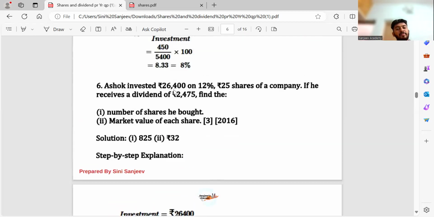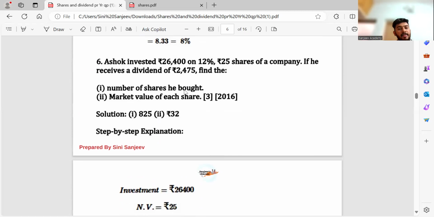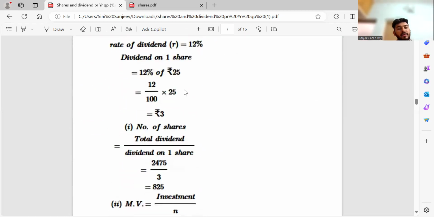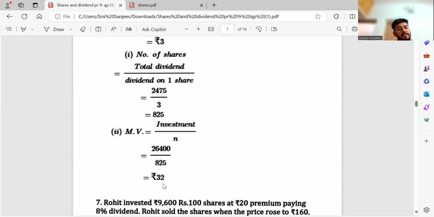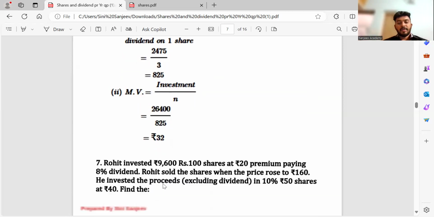If he received a dividend of 2,475. Correct? So 2,475 by what? Dividend on one share, that is 3 rupees. So 825. So he has got 825 shares. Then market value: investment by the number of shares, 32 rupees. So the 25 rupees has become 32 rupees now, the market value. Simple question only.